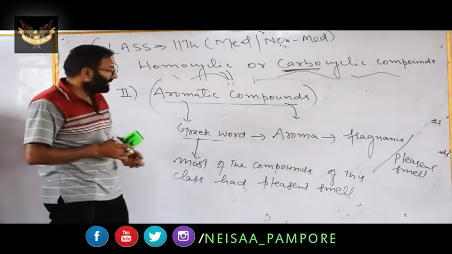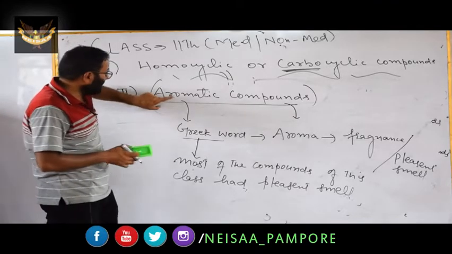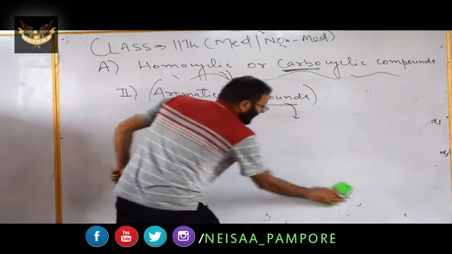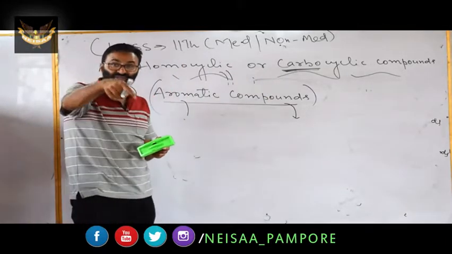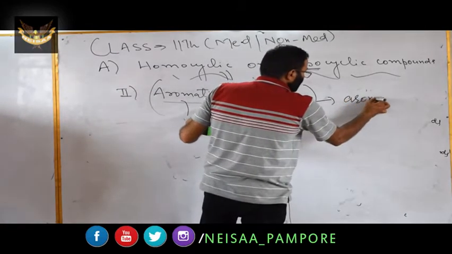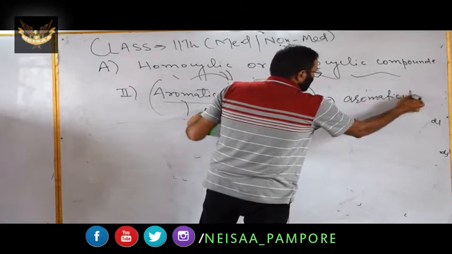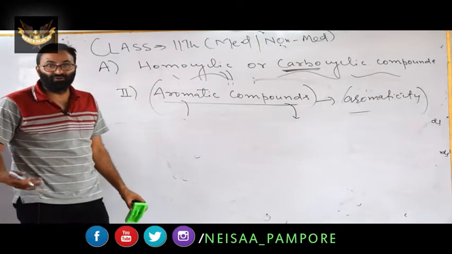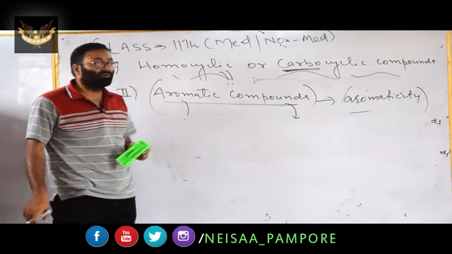Remember this point. The second way, how can you define these aromatic compounds? These are the compounds which have the property of extra stability. What is the name of that very property of extra stability? Aromaticity. Hence these are known as aromatic compounds.